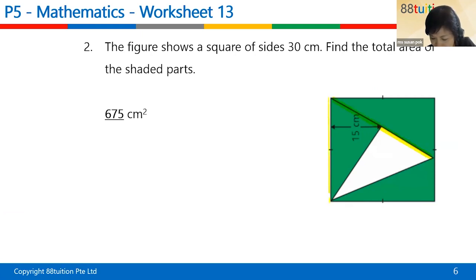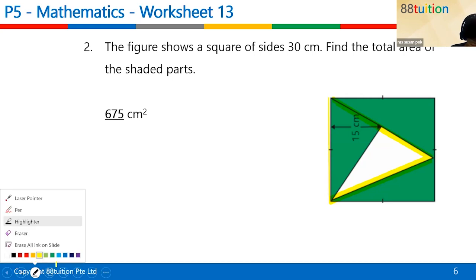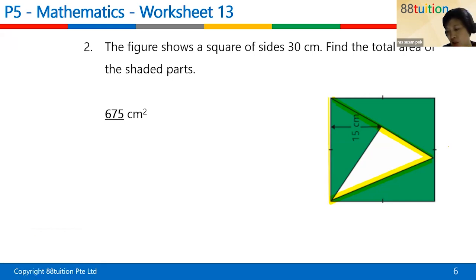The triangle here. Are we able to find this triangle? Yellow triangle. Okay, so I want to find the yellow triangle first. The reason is because the yellow triangle is actually the area of the two green triangles. Let me finish one at a time.